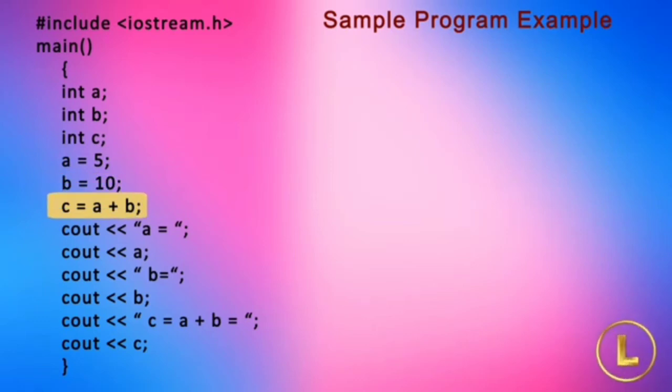The next statement, c is equal to a plus b, evaluates the expression on the right-hand side. It takes values stored in variables a and b, which are 5 and 10 respectively, adds them, and by using the assignment operator, puts the value of the result, which is 15 in this example, to the memory location labeled as c. Here a thing to be noted is that the values of a and b remain the same after this operation. In arithmetic operations, the values of variables used in the expression on the right-hand side are not affected.